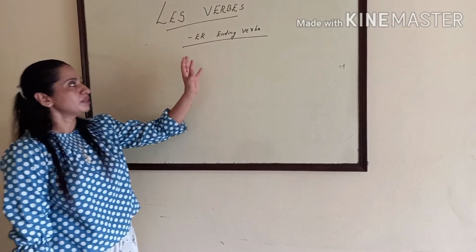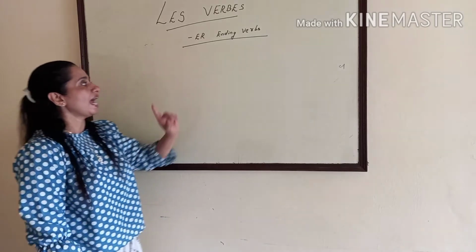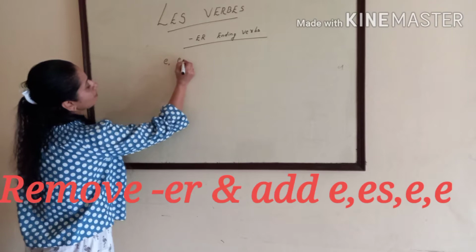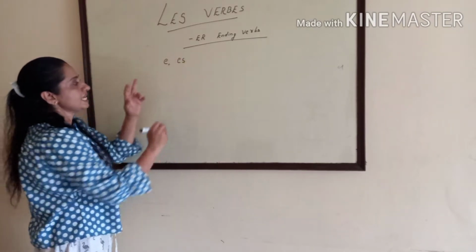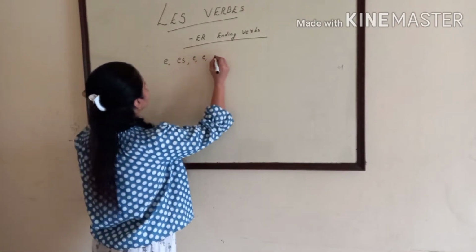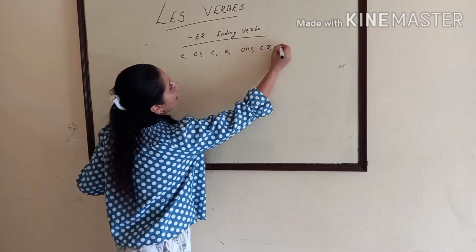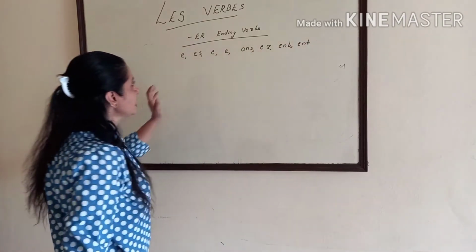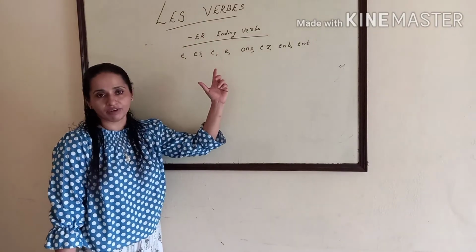That means from the verb we should remove ER first and then add E, ES, E, ONS, EZ and ENT.